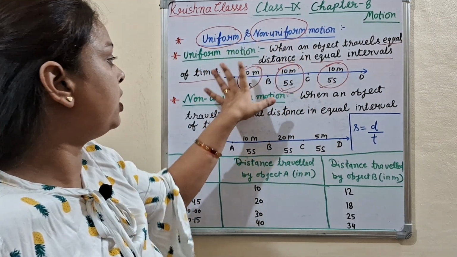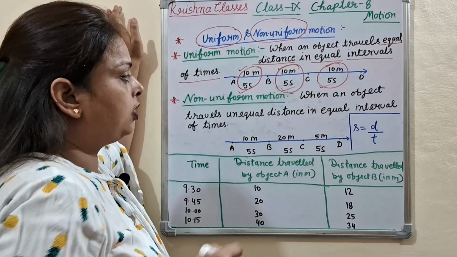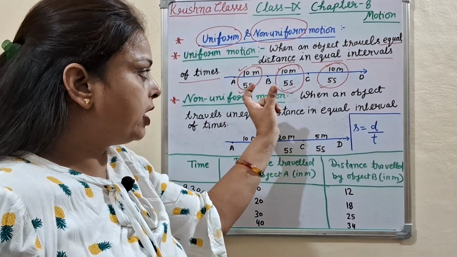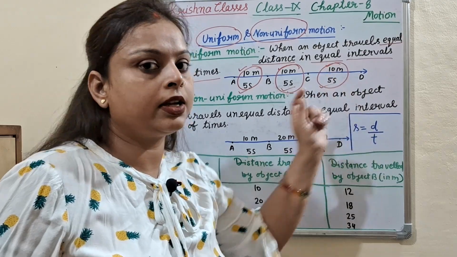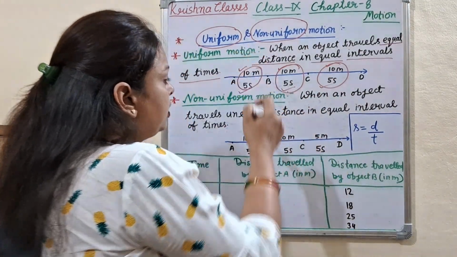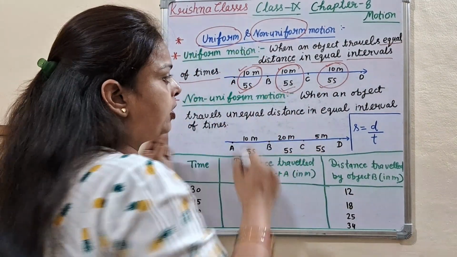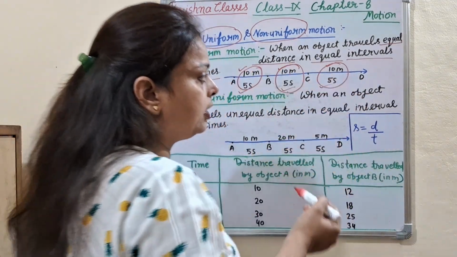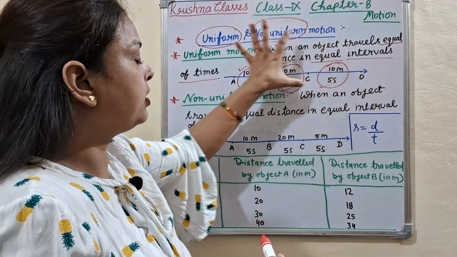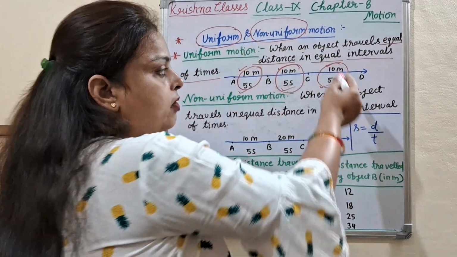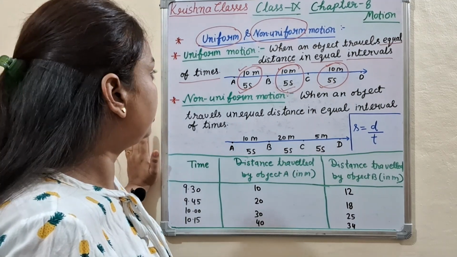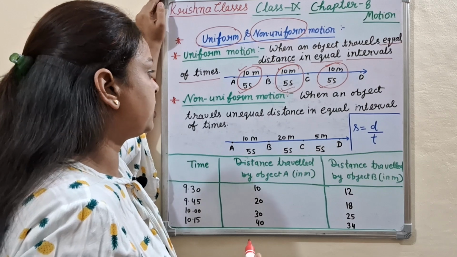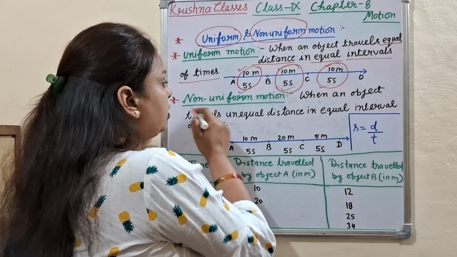That's why this is called uniform motion. In equal interval of time he covered equal distance. In 5 seconds he covered 10 meter, again in 5 seconds 10 meter, again in 5 seconds 10 meter. It means in equal interval of time he covered equal distance. That is called uniform motion. Hope you understand it very well. Now come to the next topic.